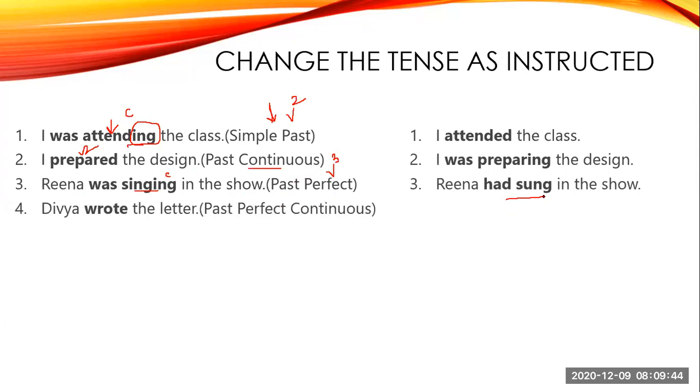Next, Divya wrote the letter. Wrote, this is your V2. V2 means your simple past tense. And you have to change this to perfect continuous. Okay. So perfect continuous is V4. Okay. And you have your helping verb had and you have to add been. So your had been writing.